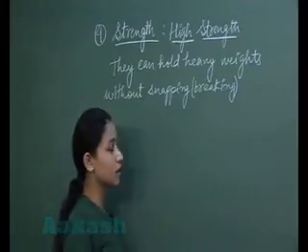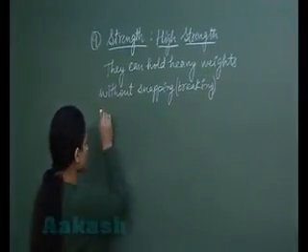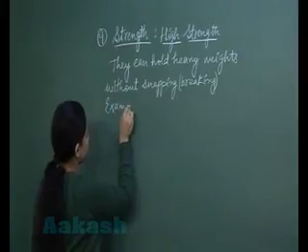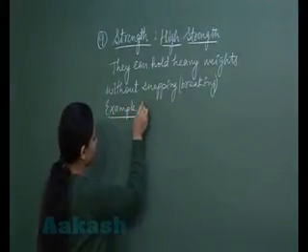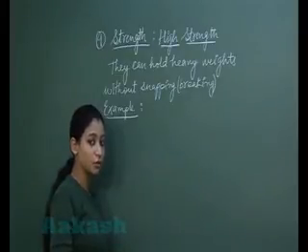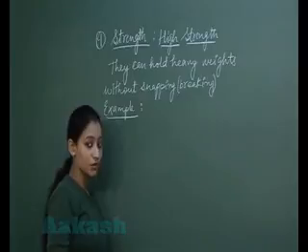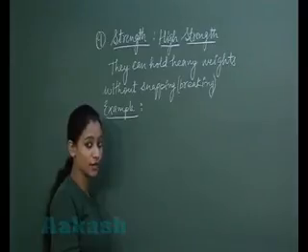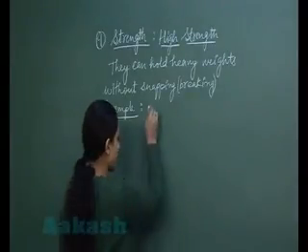And students, let us see the example which shows that they have high strength. A very famous example which we all know, that the bridges are made up of iron, and iron is a metal. We know that heavy vehicles daily move on the iron bridges. Therefore, the iron possesses high strength because it can hold heavy weight without breaking. So example is of iron bridges.